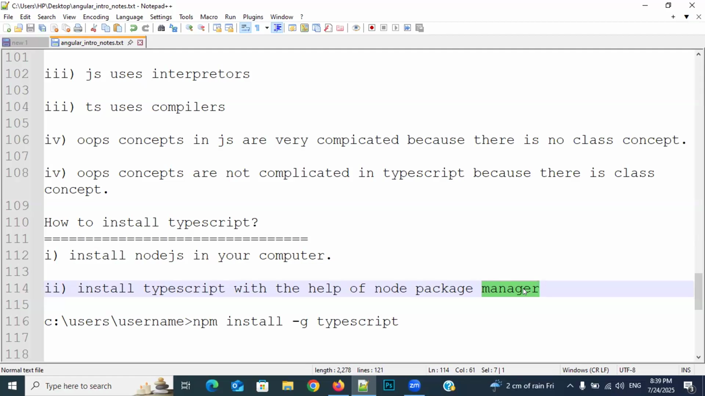In the Node.js official server, what do you want to do? You want to install. So that's why we need to write here install. How do we want to install? Globally. Globally means whatever package you are going to install, we can access that package everywhere in the computer. Why? Because you are installing globally. Globally means everywhere in the computer.